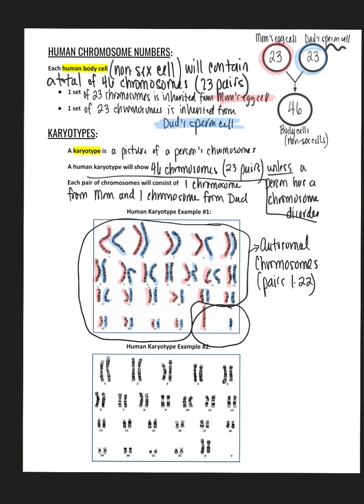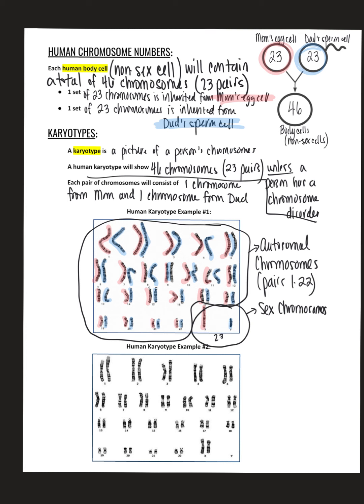The last pair, pair 23, notice it is not labeled with a number. They're called the sex chromosomes. The reason being is that is going to tell us the gender or the biological sex of that person.